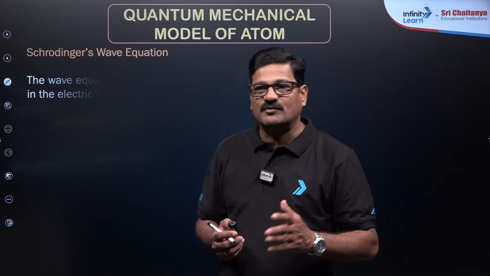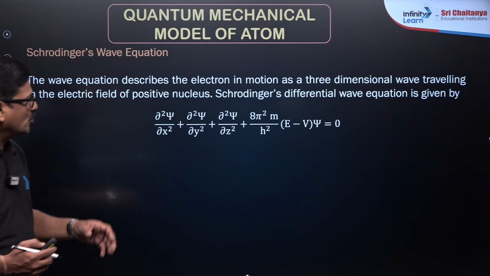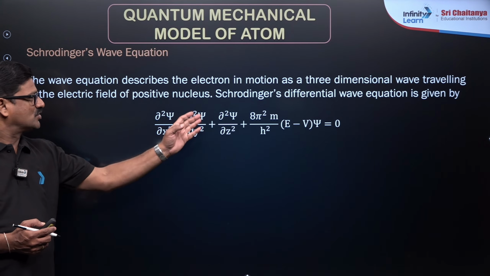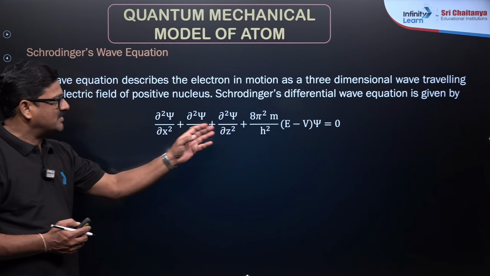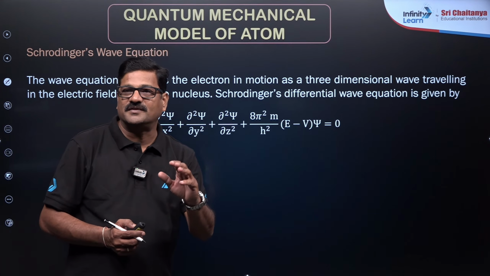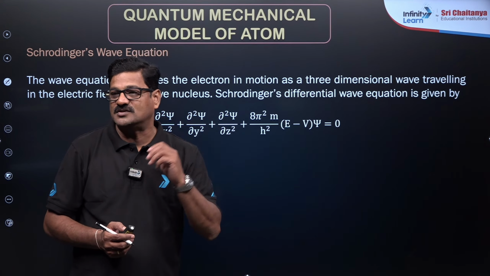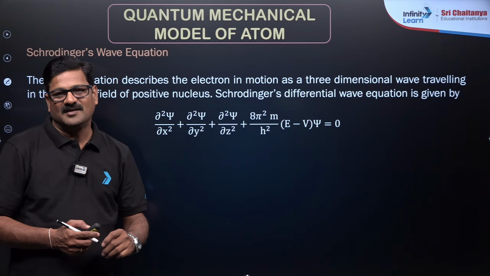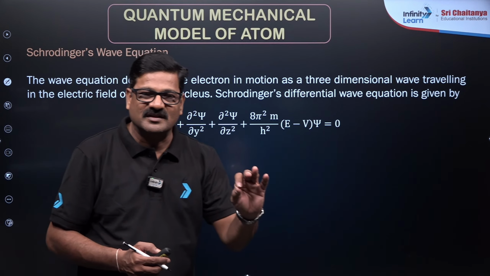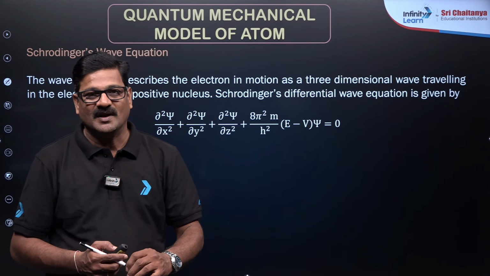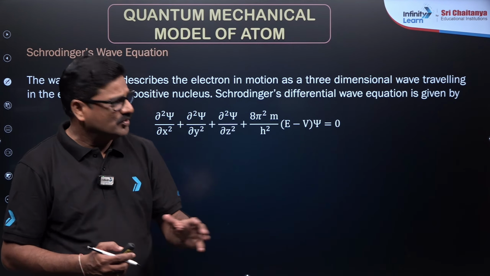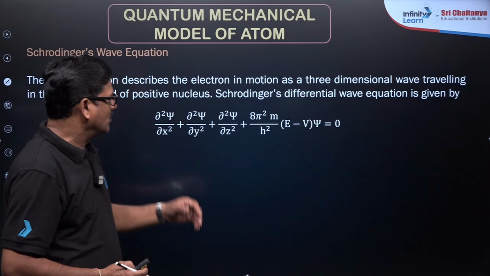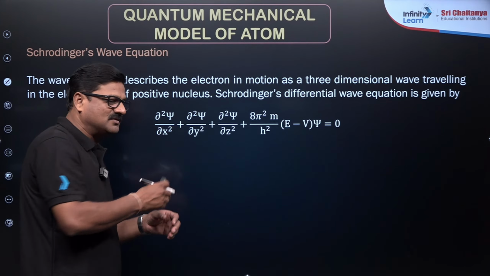So the Schrodinger wave equation is given as dou square psi by dou x square, plus dou square psi by dou y square, plus dou square psi by dou z square, plus 8 pi square m by h square of E minus V of psi is equal to 0. It is such a big equation, but first of all, do not be afraid of it. Do you have to derive this? I say no. Do you have to do any numericals based on this? I say no.